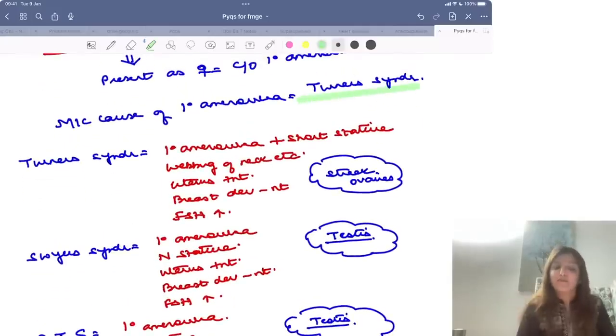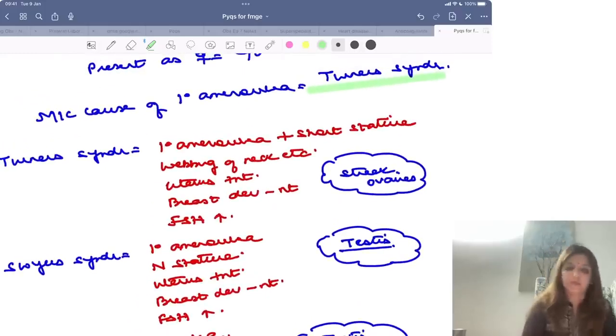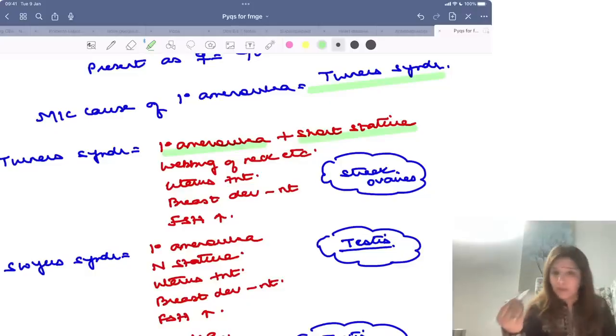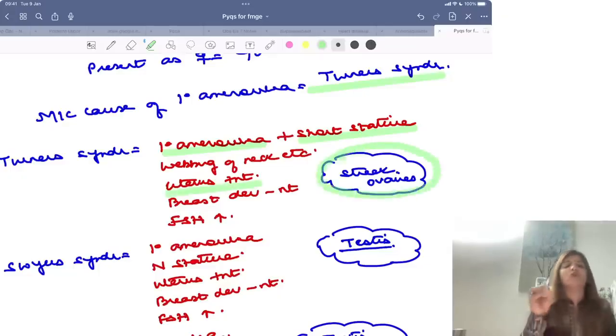Turner syndrome पे जब भी question आएगा that patient has come to you with primary amenorrhea and she has short stature, right? They may say कि webbing of neck present है, uterus will be present, and their gonads will be ovaries, but ovaries will